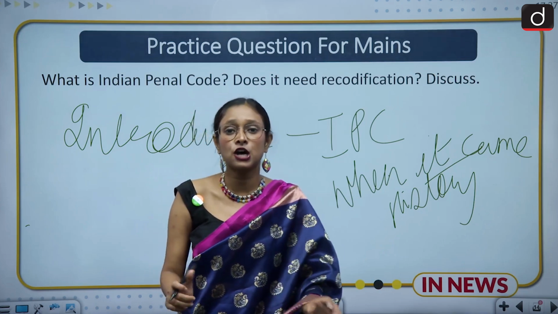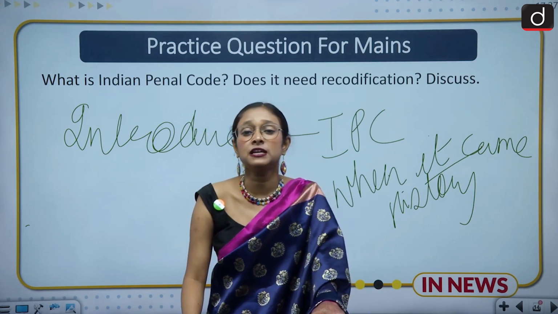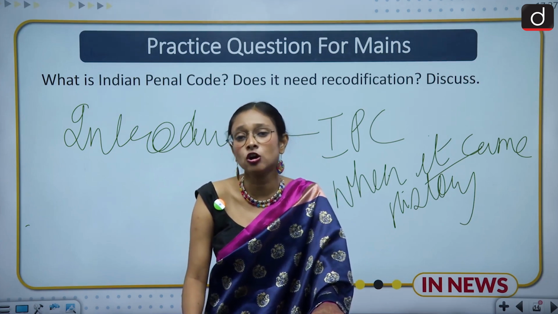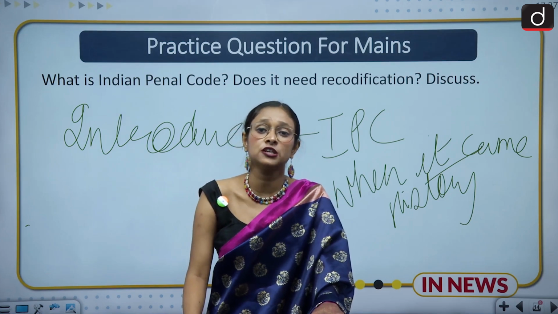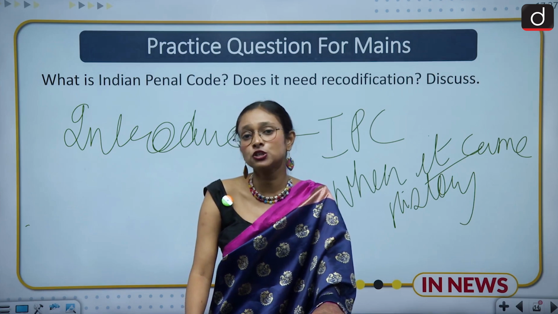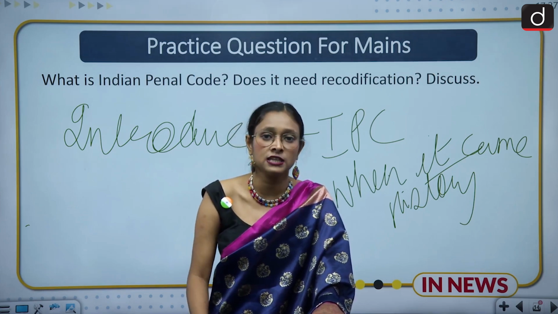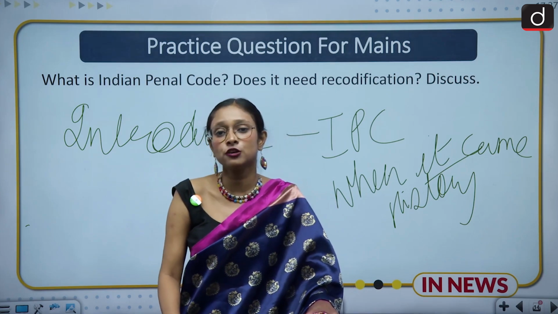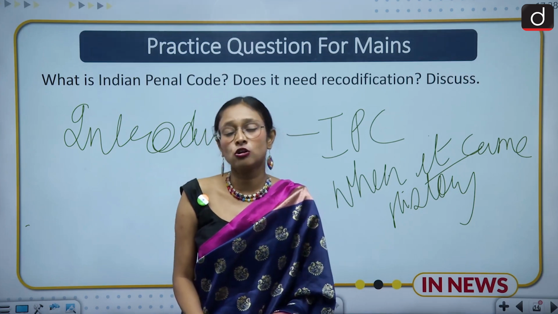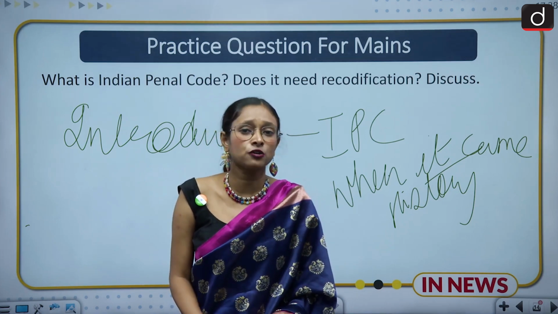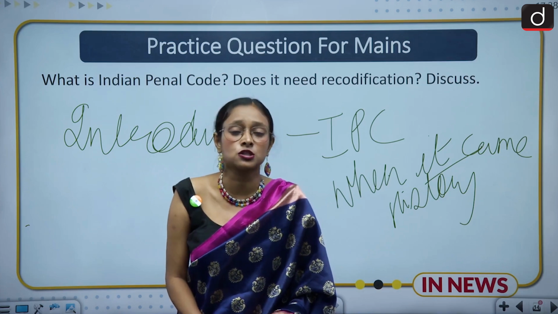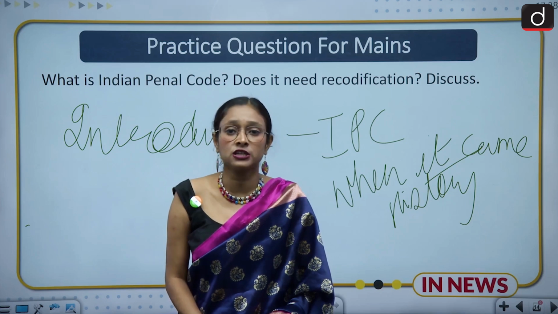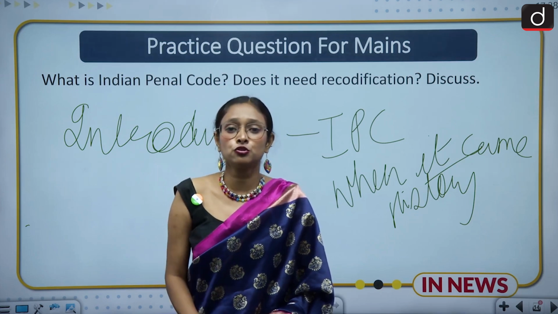On the other hand, the second argument is that this was made by the English and Britishers, and they did not serve the Indian masses. They did not think about what Indians are thinking about such crimes and such laws. So there should be involvement of the Indian masses, and their thought should also be given priority while codifying such laws. You can put these kinds of arguments in your answer, and in conclusion you can write that definitely it is part of the English legal system, but we can take good examples from it and learn the method of codification, in which manner they codified. So this could be your answer.